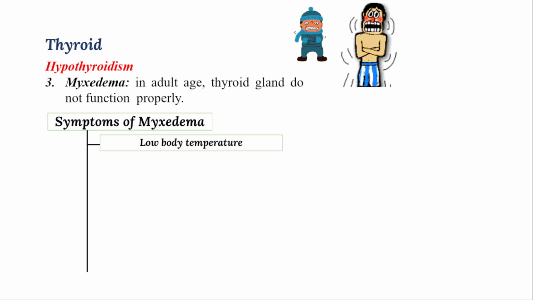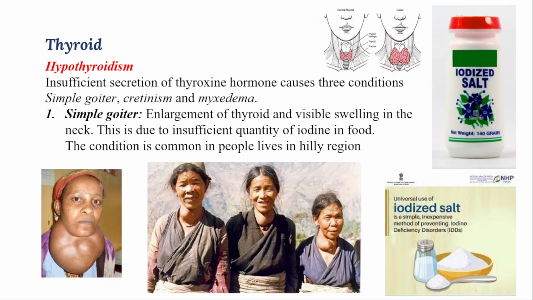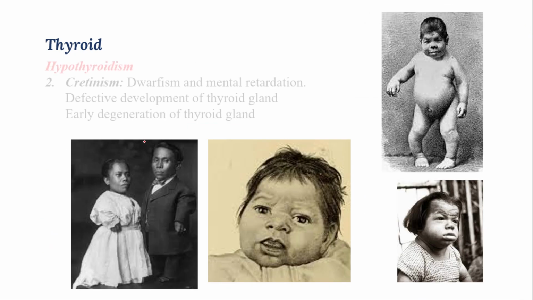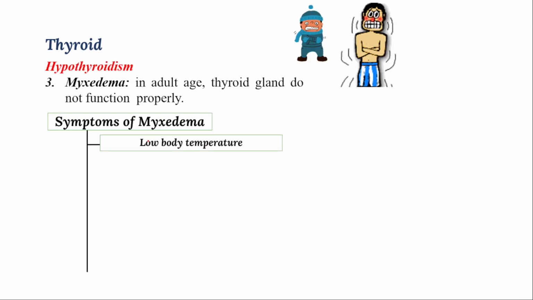As I said earlier, thyroxine hormone will maintain the body temperature, right? We discussed that, body temperature will be maintained, everything. So all those symptoms will appear here. So here first symptom is low body temperature. The person will feel more chillness during summer conditions.